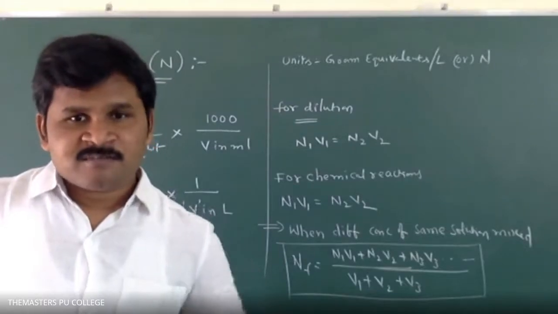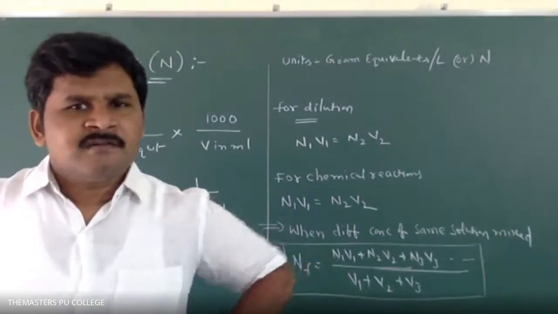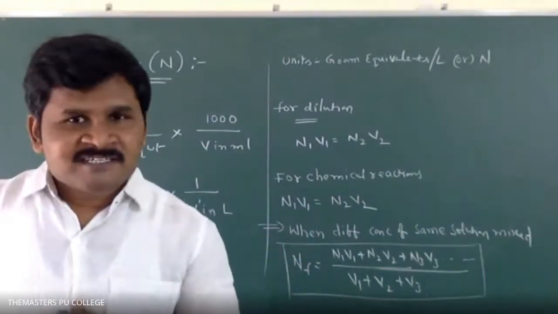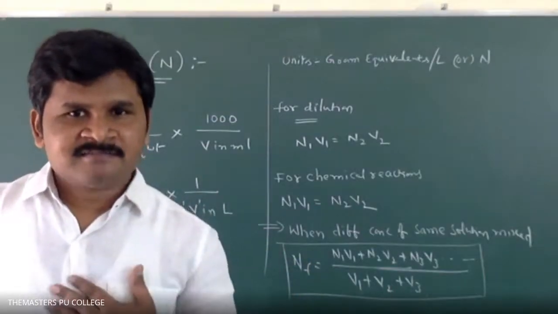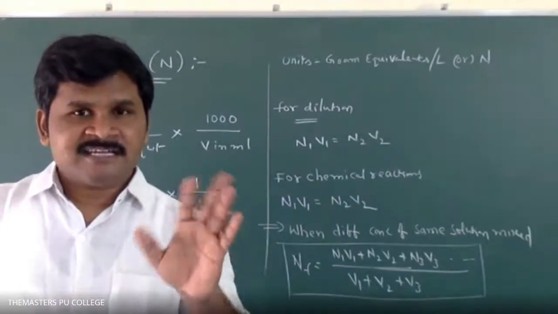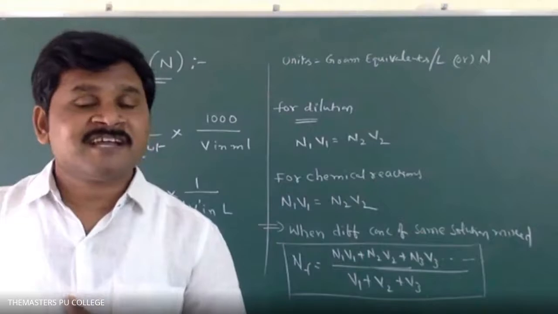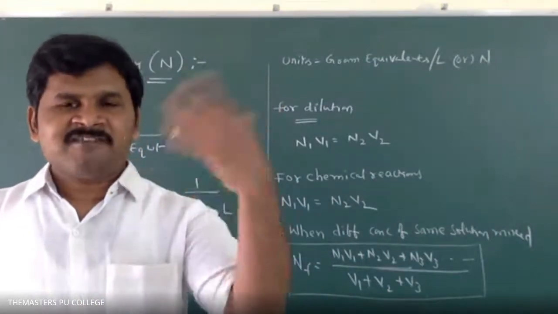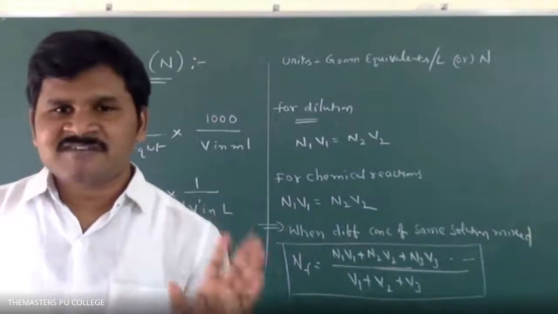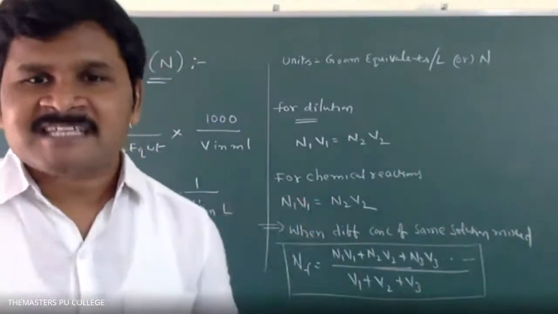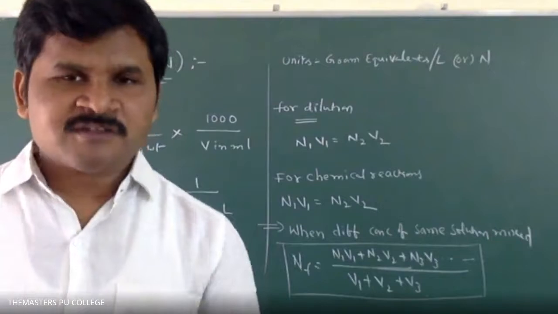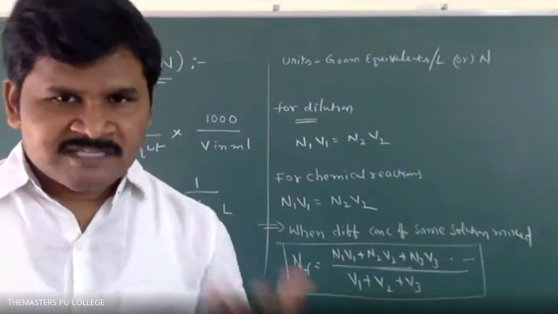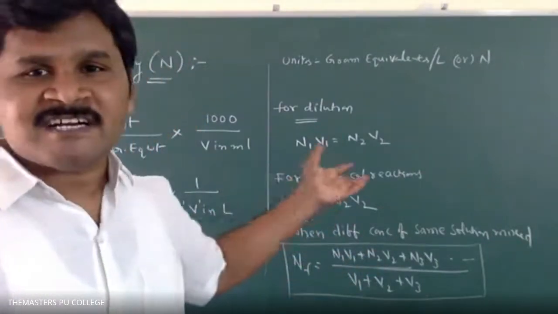In the molarity case, it is the number of moles, na? But normality indicates what? Weight by gram equivalent weight. Normality we can calculate, and equivalent weight we can calculate. How? Molecular weight divided by different coefficients for different substances. In a chemical reaction we get the number of moles, which is converted into equivalent weight.